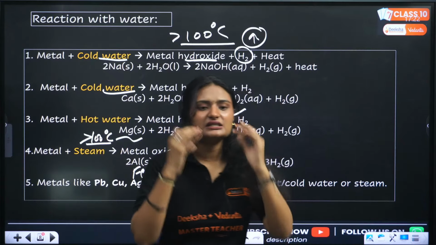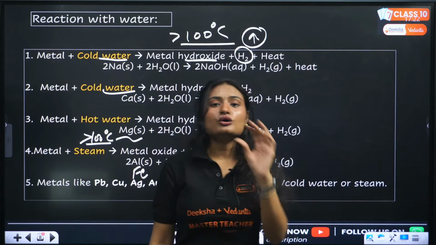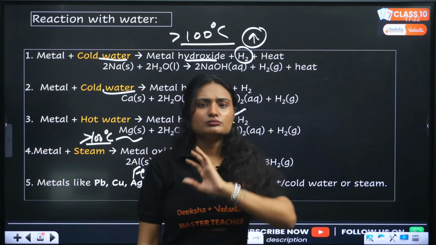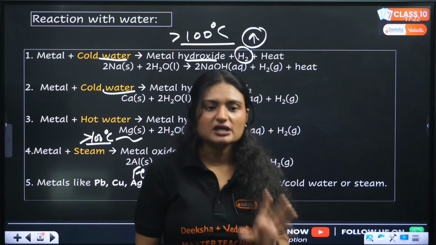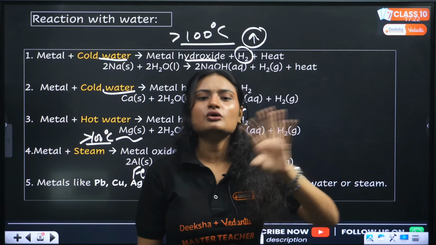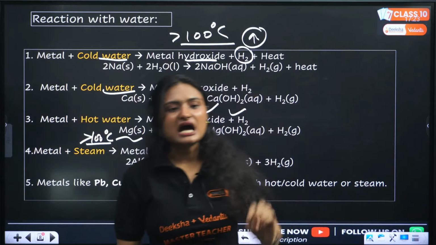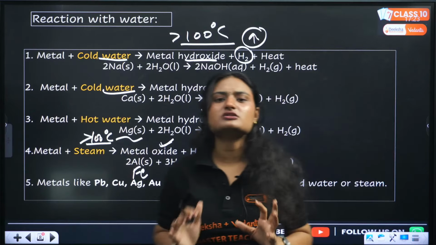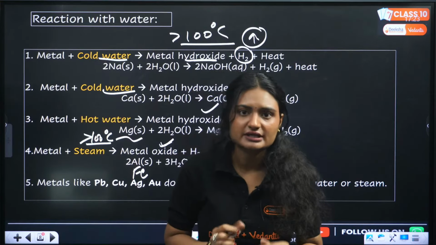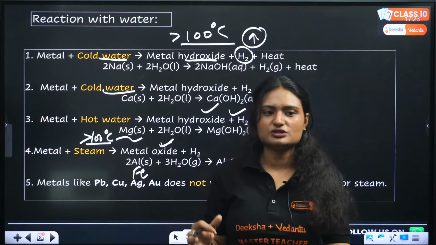Because at that great of a temperature, greater than 100 degrees Celsius, only oxide will survive, okay? Oxides are much more stable at higher temperatures than hydroxides. Hydroxide can decompose into oxides and hydrogen gas can be evolved, right? That's why at higher temperature, metal oxides are getting formed, not metal hydroxide, because metal hydroxide will decompose into metal oxide and hydrogen gas. Clear?